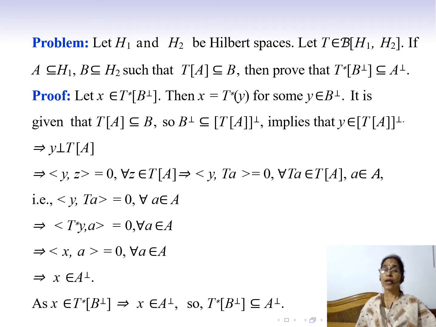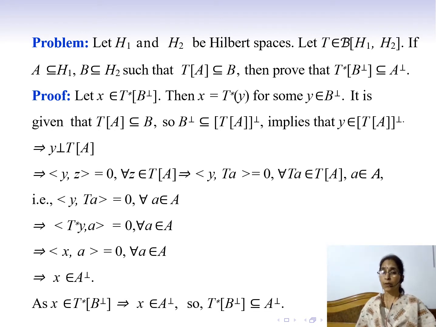That means Y is orthogonal to set T(A). That means Y is orthogonal to every element of T(A). That is, inner product of Y and Z is 0 for every Z belonging to T(A).